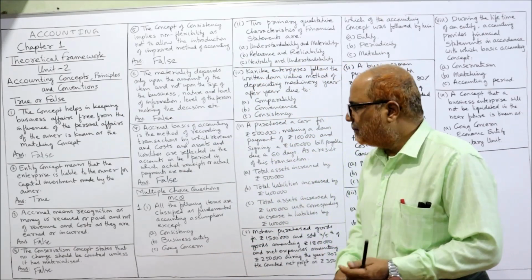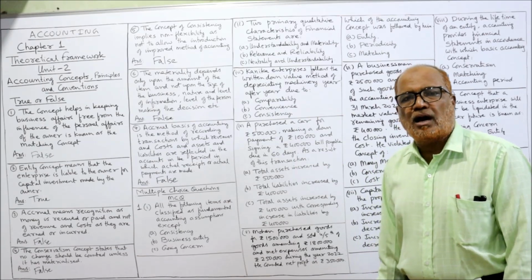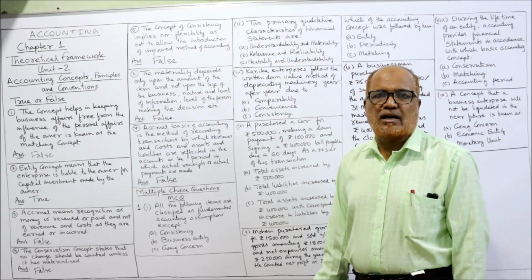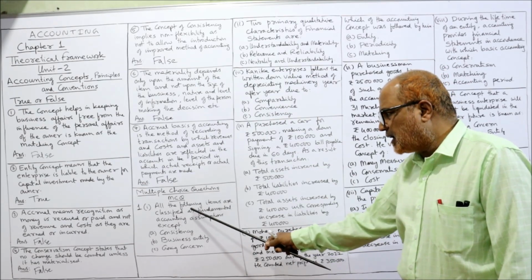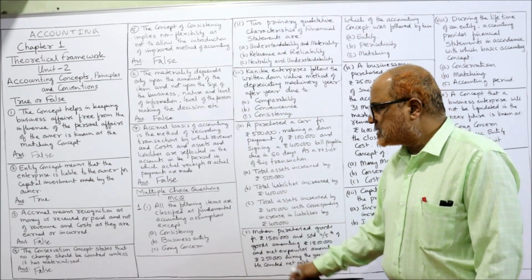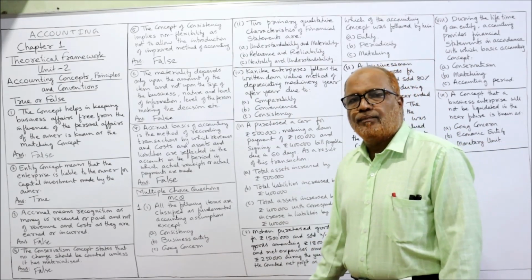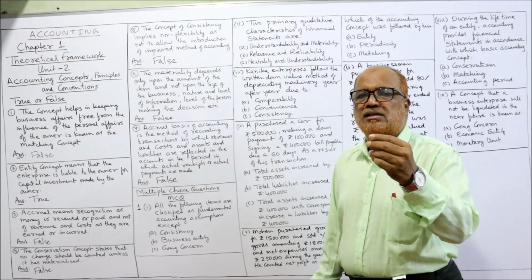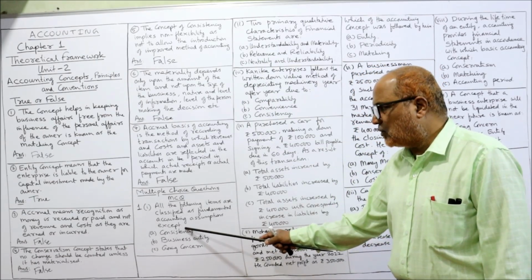Now, multiple choice questions, MCQs. For every question, 3 answers are given. Only one of them is correct. Select the correct one. All the following items are classified as fundamental accounting assumptions, except what? So 3 answers are given, out of which one item is incorrect. Which is incorrect? That we have to follow.